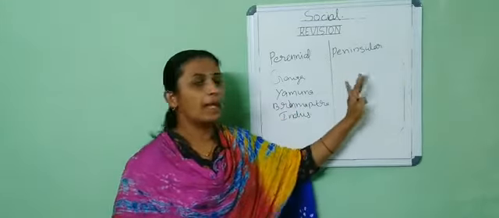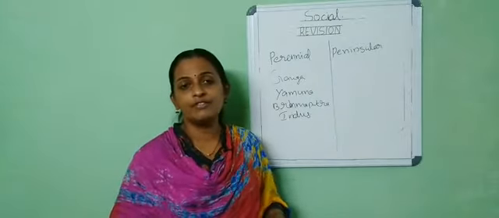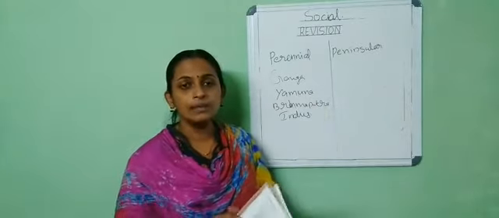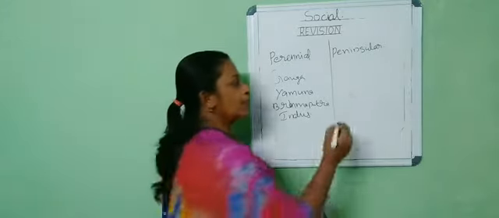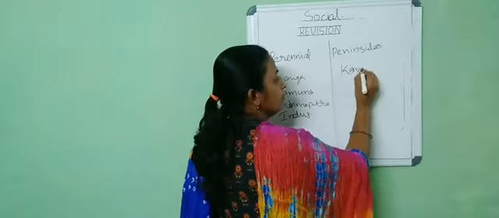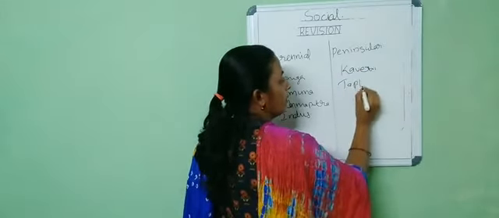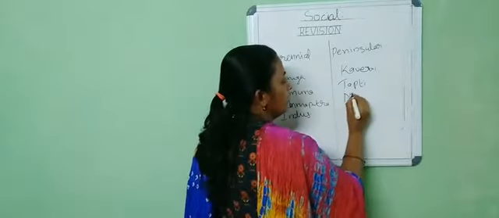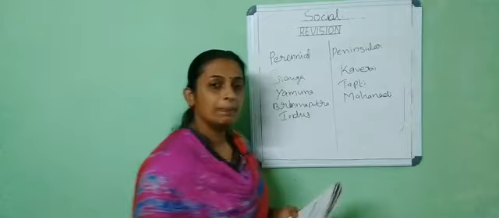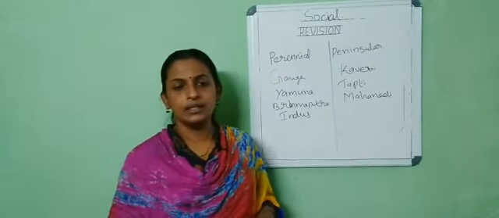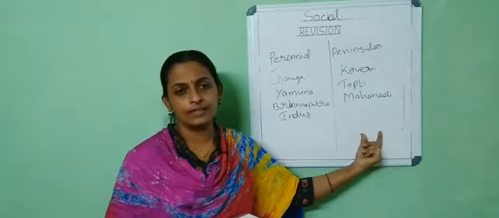And the next one is peninsular rivers. Peninsular rivers are the rivers which originate from the southern plateau, the mountain ranges of the southern plateau. For example, Kaveri, Tapti, Mahanadi, Narmada, Krishna, Godavari. All these rivers are called peninsular rivers.